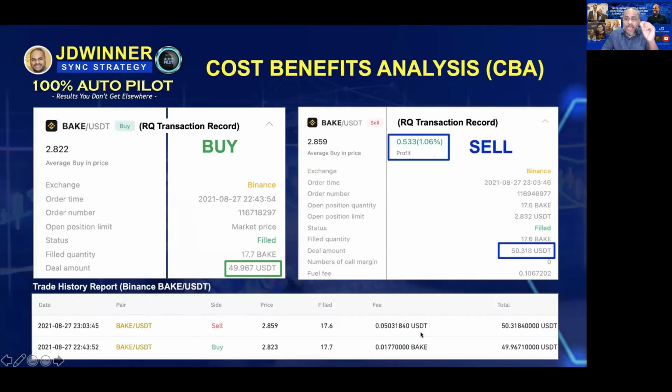Now, what I would like to highlight to you is this. Look at here, the buy. Can you see 49.96? This is the deal amount. Can you see the deal amount over here is the same? And then for the sell, you can see the deal amount is 50.318 from Binance. And what is shown in the bot is also the same. So this is an important piece of information if you want to do the full calculation of the profit and the fee so that you understand the net profit later on.